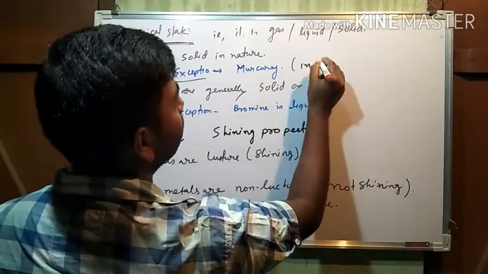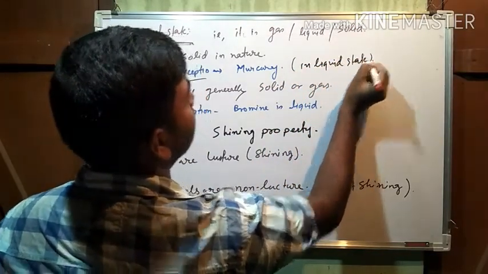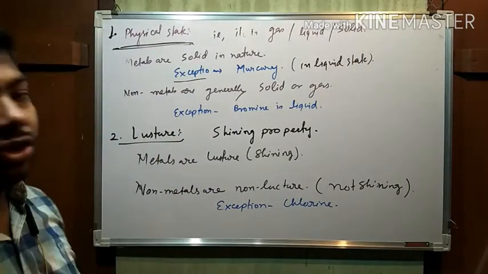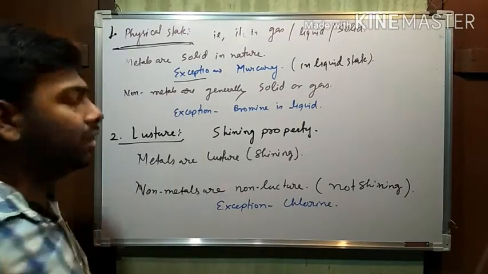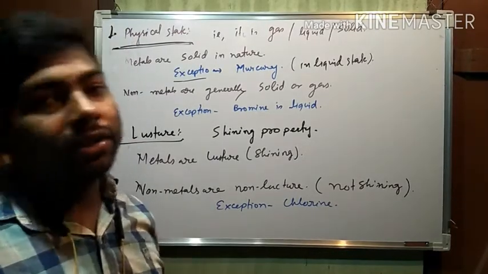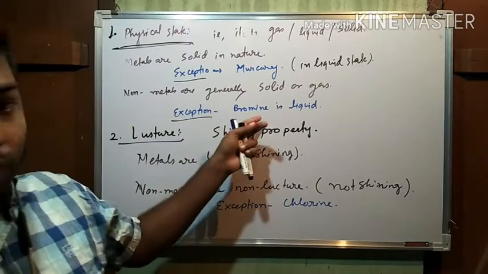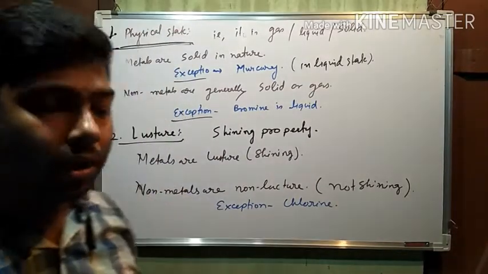Mercury is in the liquid state. Non-metals are generally found in the solid and gaseous states, but they also have some exceptions, and one exception is bromine. Bromine is liquid.